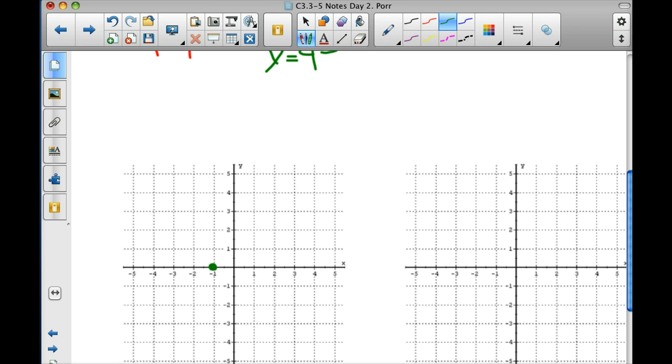Or 0, 4? 0, 4 is the y-intercept. Grab your straight edge. No freehand lines. Draw your line. That's finding the x and y intercept.